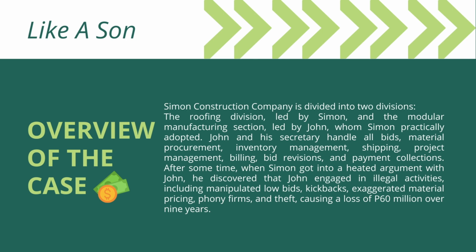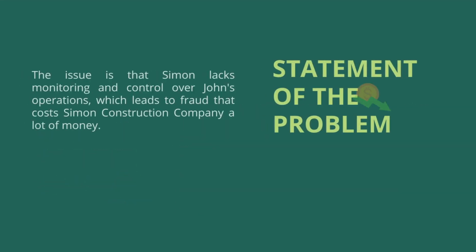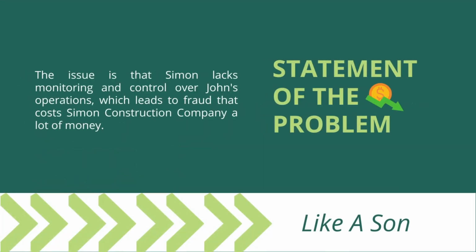After some time, when Simon got into an argument with John, he discovered that John engaged in illegal activities, including manipulated low bids, kickbacks, exaggerated material pricing, phony firms, and theft, causing a loss of 60 million pesos over 9 years. For the statement of the problem, the issue is that Simon lacks monitoring and control over John's operations, which leads to fraud that caused Simon Construction Company a lot of money.